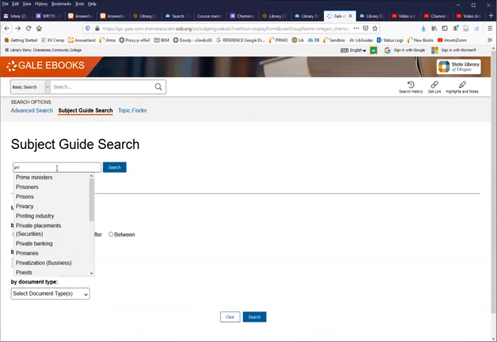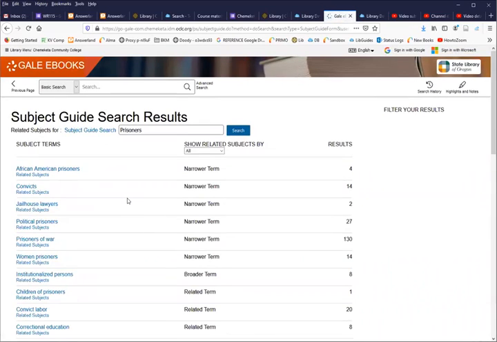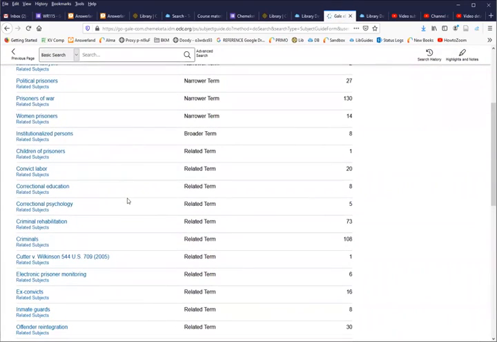Let's try that. So I'm clicking on prisoners, and it gives me all sorts of related subjects to prisoners. So I'm going to click on related subjects. And you see that takes me back to a place where I can choose correctional education.